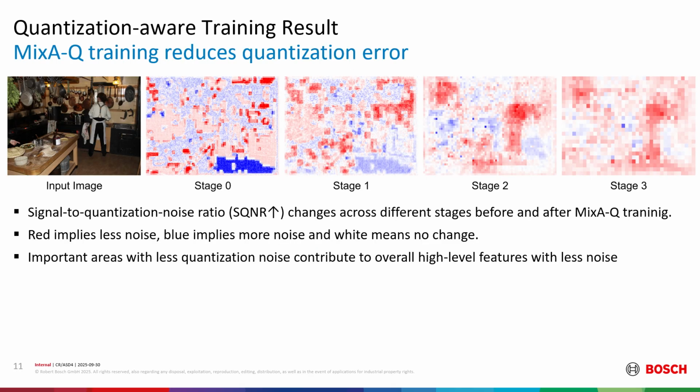This figure explains why we observe higher mAP after the mixed precision training. We visualize the change of quantization noise before and after MixA-Q training. Red means less noise and blue means more noise. You can observe that at earlier stages the quantization noise of many important areas is reduced, and since they contribute more to the high-level semantic features of late stages, the overall quantization noise of high-level features at late stages is reduced. Especially for stage 2, we can see an obvious overall quantization noise reduction on the features around the person.